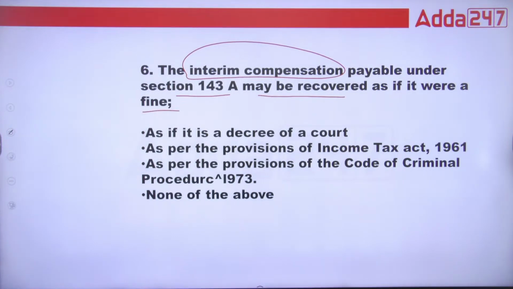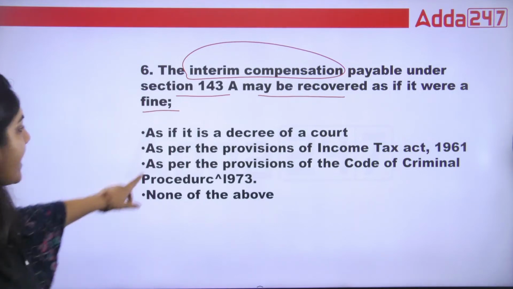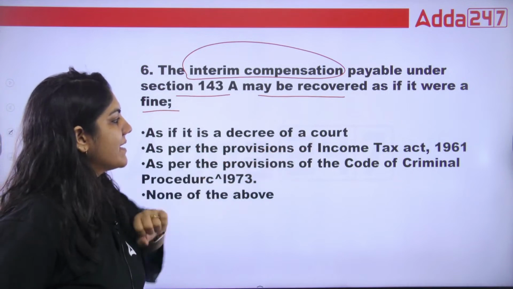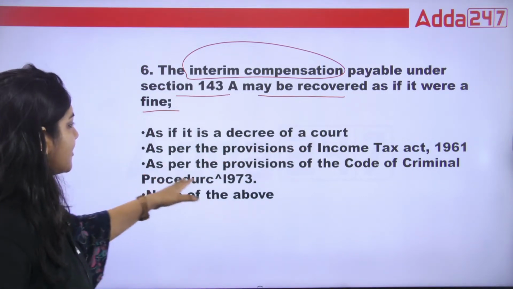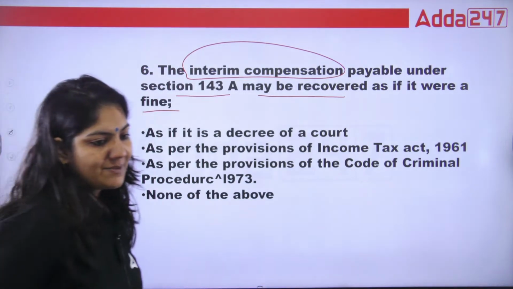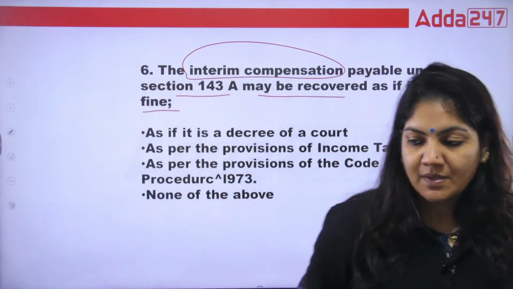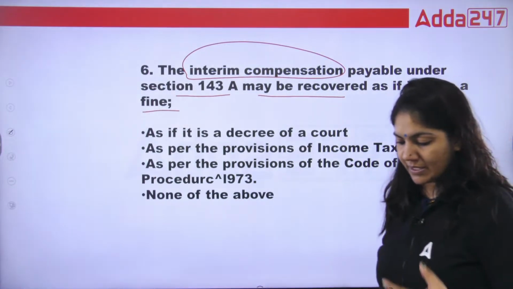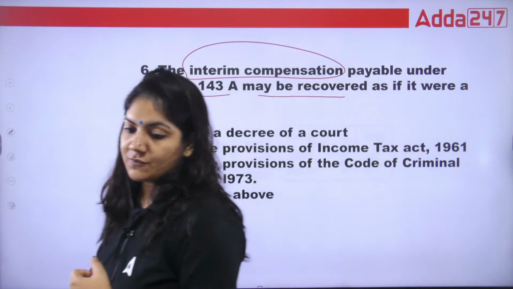Okay, it is recoverable under which act or which particular line? As if it is a decree of a court, as per the provision of Income Tax Act 1961, as per the provision of CRPC, or none of the above. Tell me the right answer. So interim compensation means in the mid of the case, whatever compensation the party has to pay.